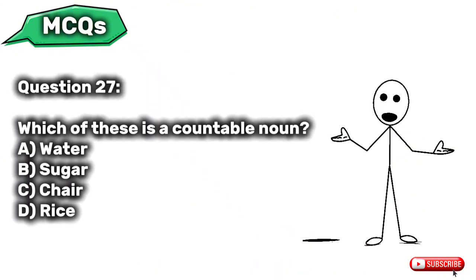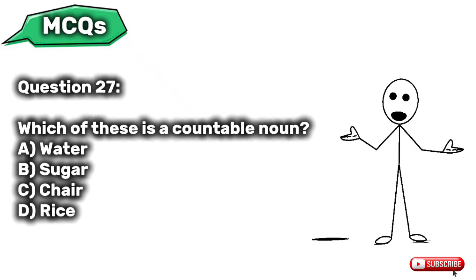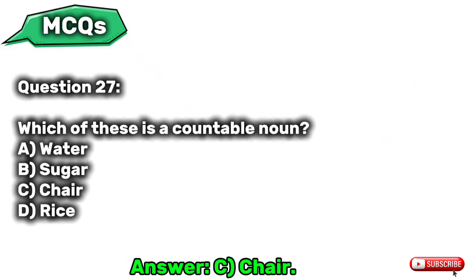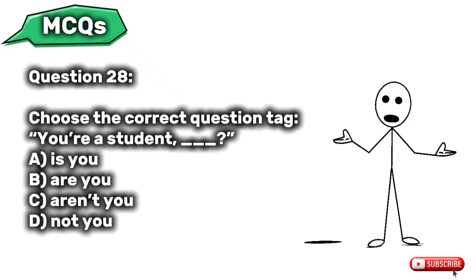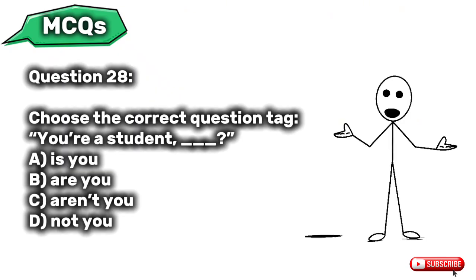Question 27. Which of these is a countable noun? A. Water. B. Sugar. C. Chair. D. Rice. Question 28. Choose the correct question tag. You're a student, ___? A. Is you. B. Are you. C. Aren't you. D. Not you.